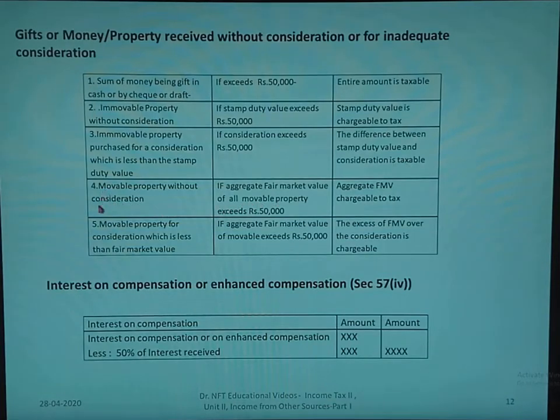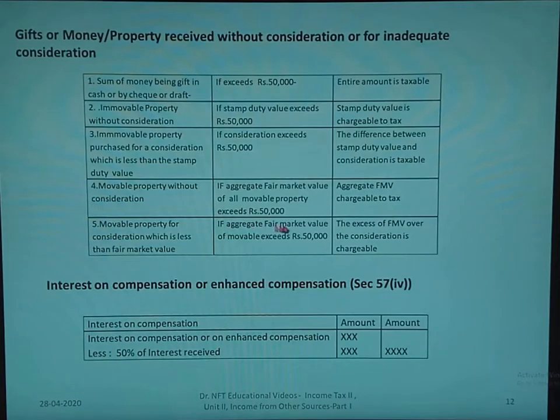Movable property without consideration. If the aggregate fair market value of all movable property exceeds 50,000, in that case the aggregate fair market value is chargeable to tax. Fifth one, movable property for a consideration which is less than the fair market value.